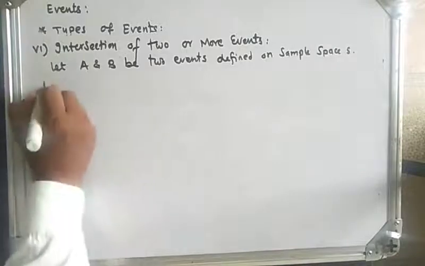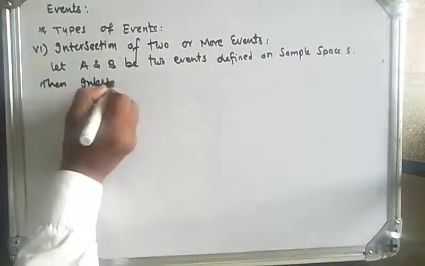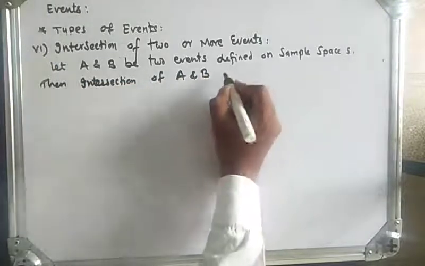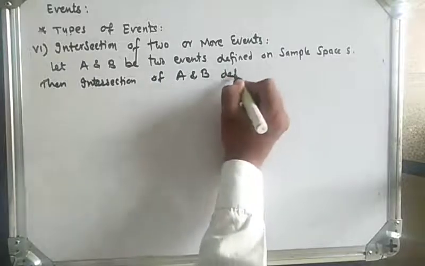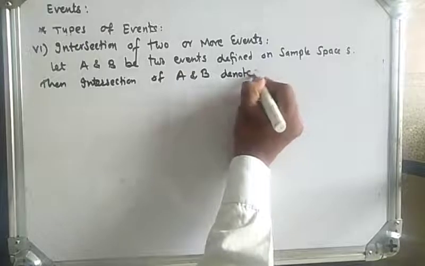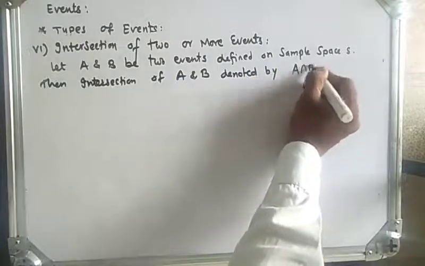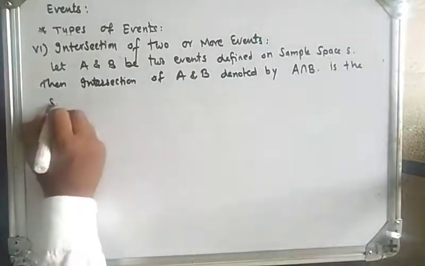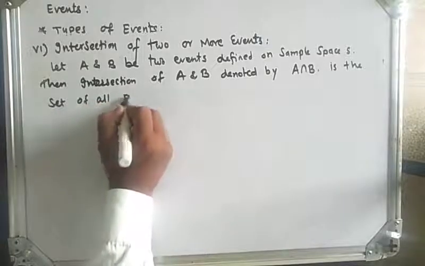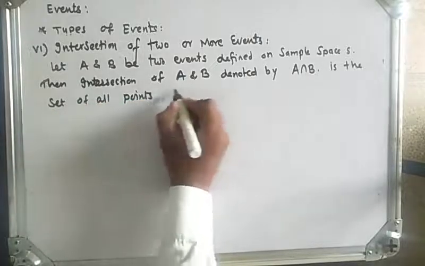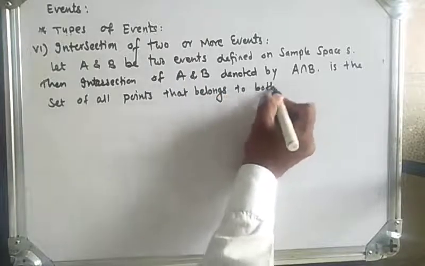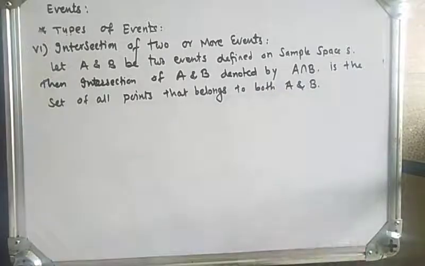Then the intersection of events A and B, denoted by A intersection B, is the set of all points that belong to both A and B. That means the common points between A and B are in the intersection.